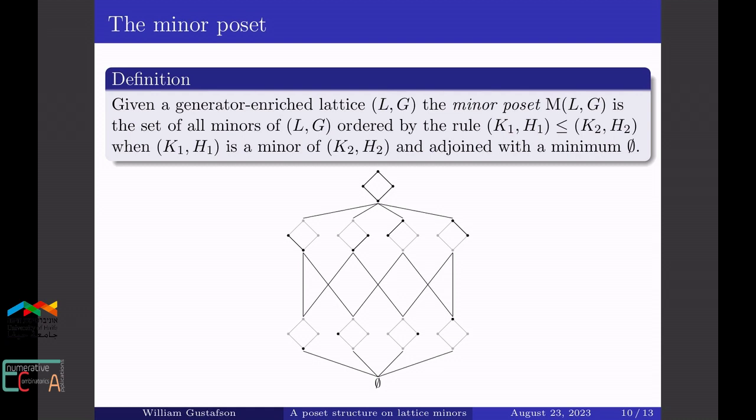And it's also joined with an artificial minimum denoted empty set. Here's a small example, the minor poset of the rank 2 Boolean algebra. You'll see in this case it's isomorphic to the face lattice of the square. This continues in general. The minor poset of the rank n Boolean algebra is isomorphic to the face lattice of the n-dimensional cube. This is because minors of the Boolean algebra are simply the intervals of the Boolean algebra, and as is well known, the lattice of intervals of the Boolean algebra is isomorphic to the face lattice of a cube.